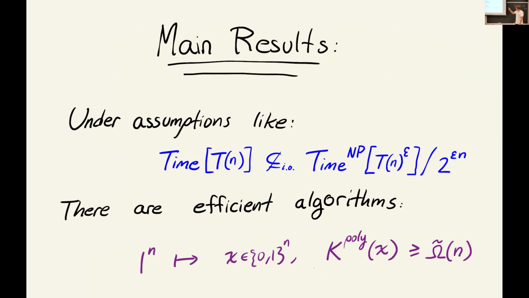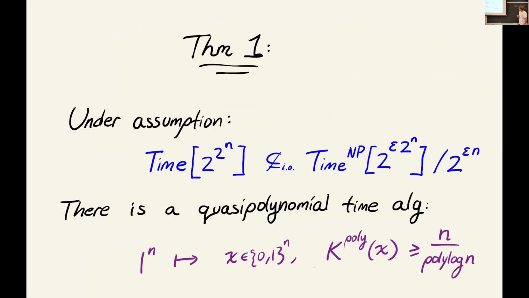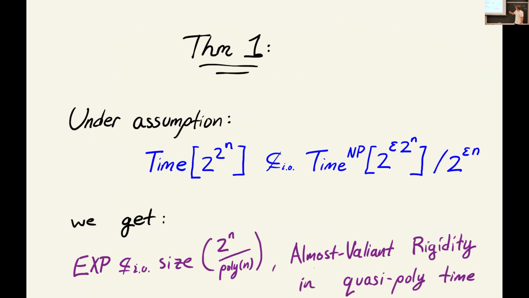So yes, this is what our general results look like. And when we adjust the assumptions at the top, we'll get different versions of the bottom. So I'll tell you one very concrete version: if we assume that there's a problem in doubly exponential time which cannot be solved polynomially slower with an NP oracle and 2 to the epsilon n bits of advice, under this assumption, we're going to get a quasi-polynomial time algorithm that can produce k-poly random strings that are n over polylog n random. So this is one instantiation.